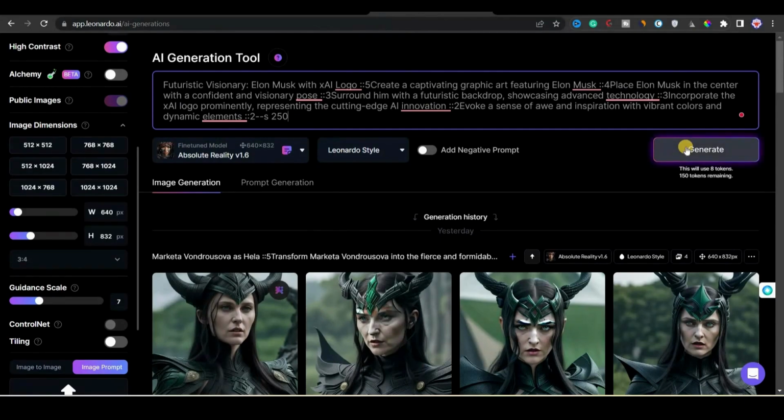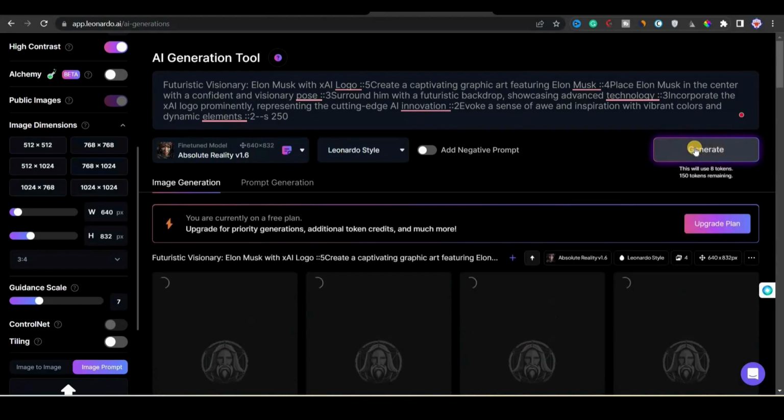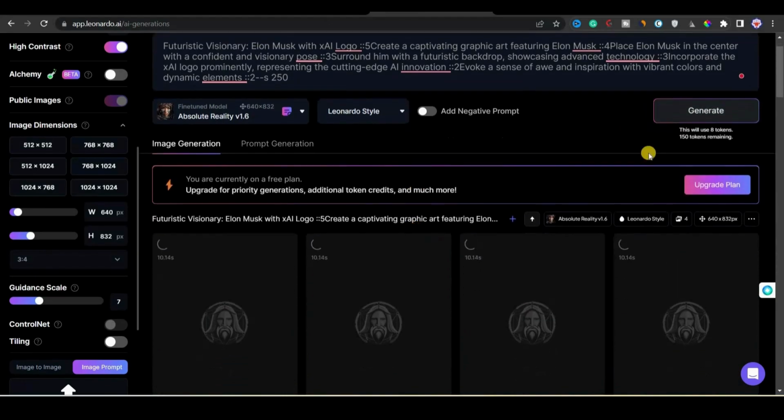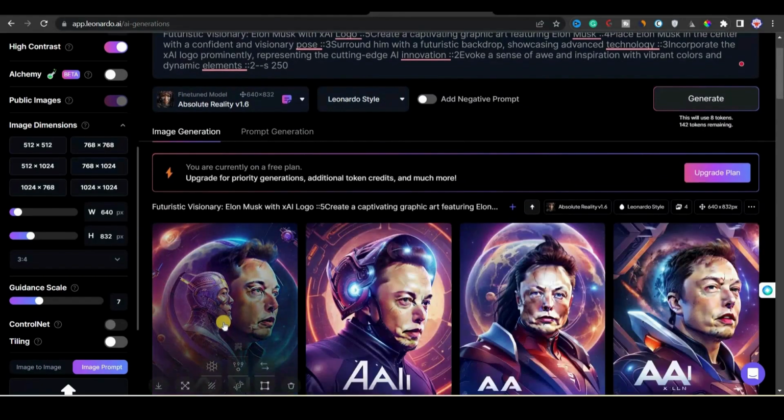And now I can click on generate to generate the image, and you can see here that I have 150 tokens, and this image generation will take 8 tokens to generate, right. And you can see that it started generating the images. It will take a few seconds, then you will see the images. So let's wait for some seconds.